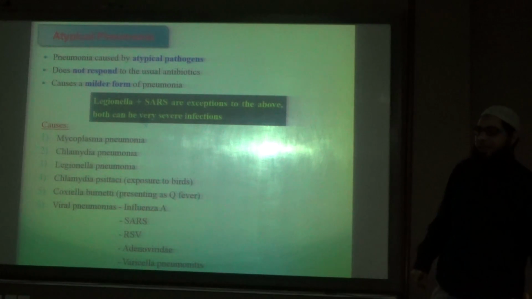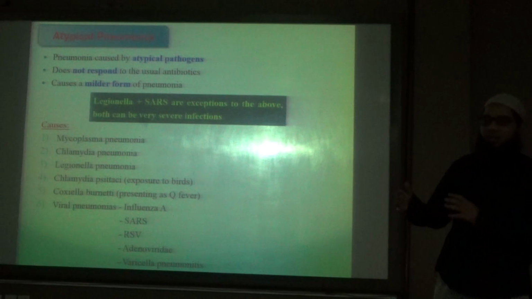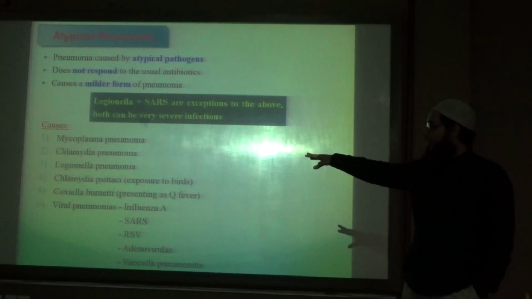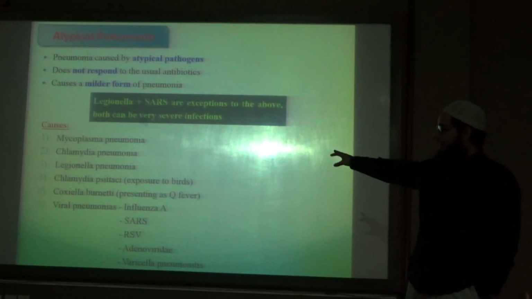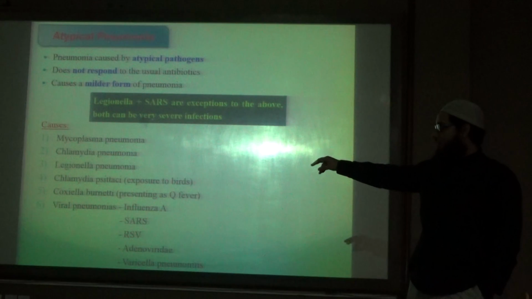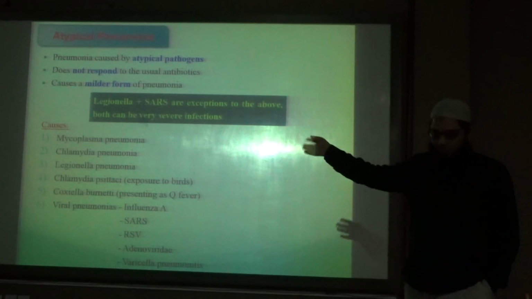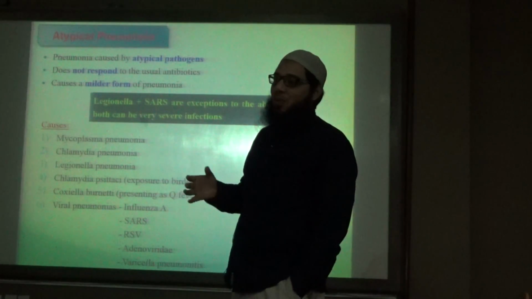Atypical pneumonia means not caused by common organisms. These organisms are somewhat different. It includes viruses also and some bacteria. Important bacteria are Mycoplasma pneumoniae, Chlamydia pneumoniae, Chlamydia psittaci, Legionella, Coxiella burnetii, etc. The common thing about most of these organisms is that they are not like normal bacteria.